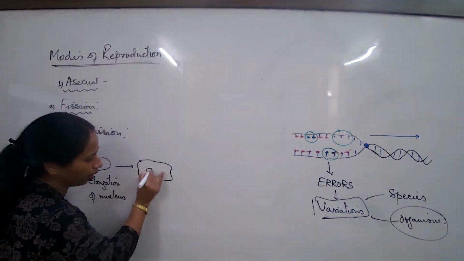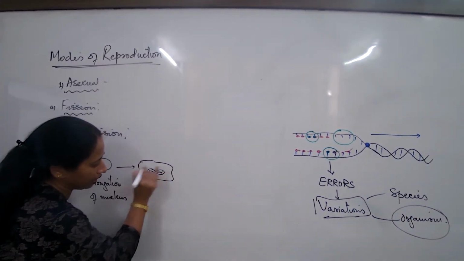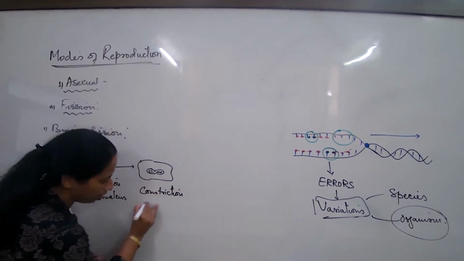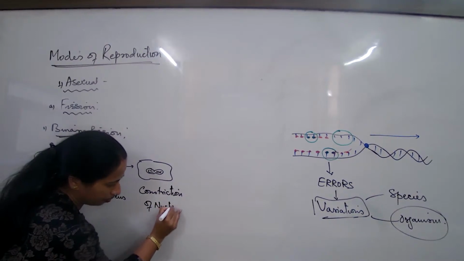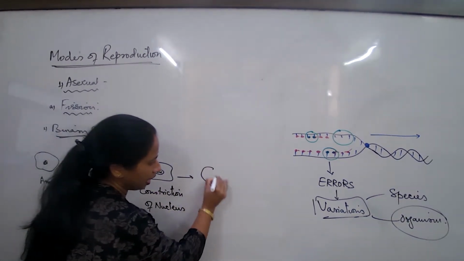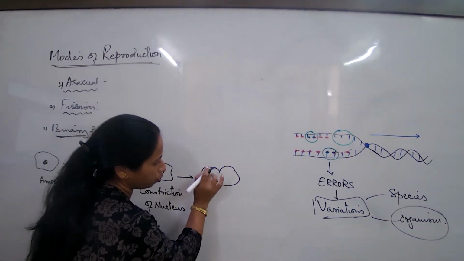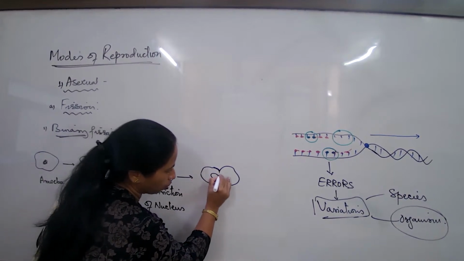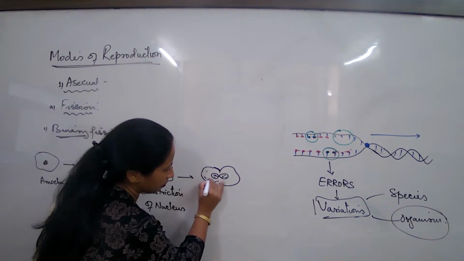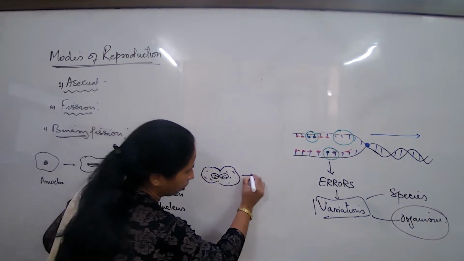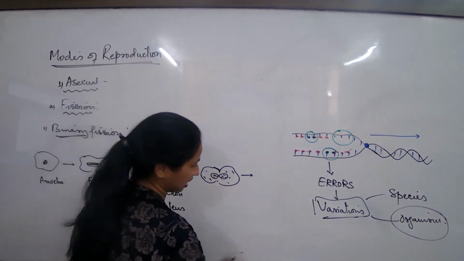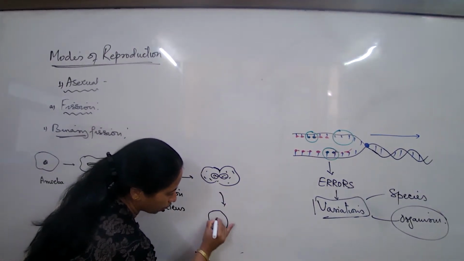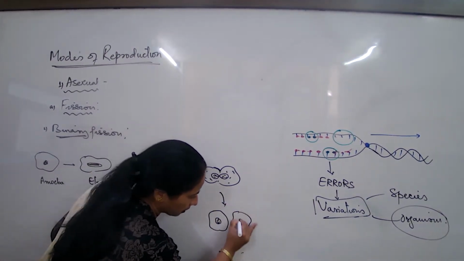This constriction deepens further and results in the formation of two daughter cells, followed by cytoplasmic division.